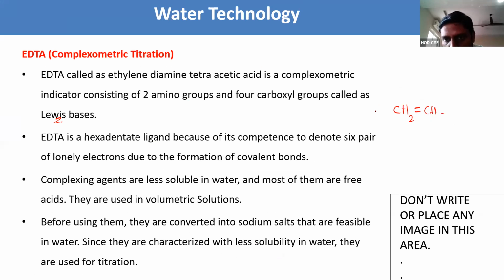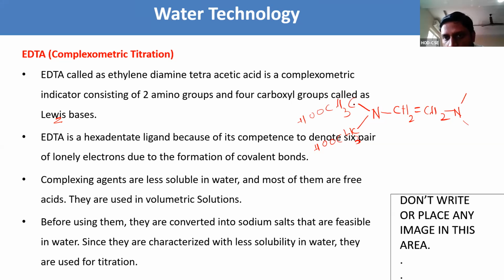Diamine is two amines, NH2. Tetraacetic acid means four acids. The formula for acetic acid is CH3COOH, and like that we need to take four acetic acids.